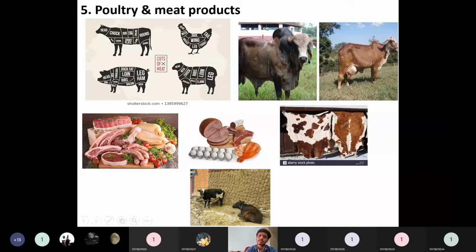So these are all the products which can be obtained. Here, using the food irradiation technique, we can increase the shelf life of these meat products, so that whatever pathogenic microorganisms are there will be killed, and it will be stored for the maximum amount of time.